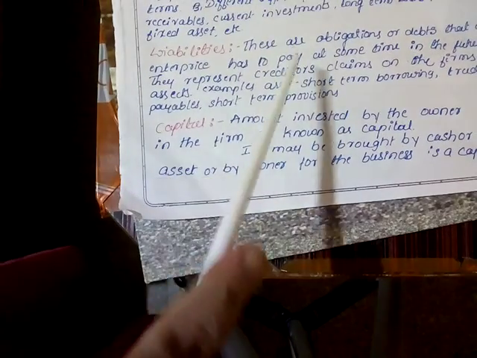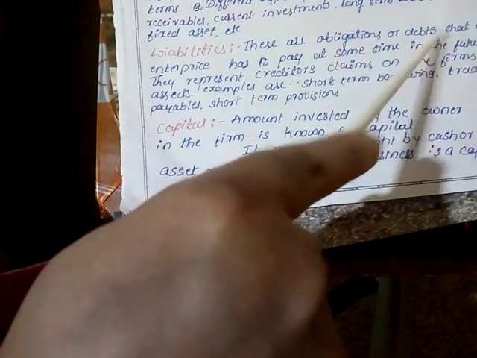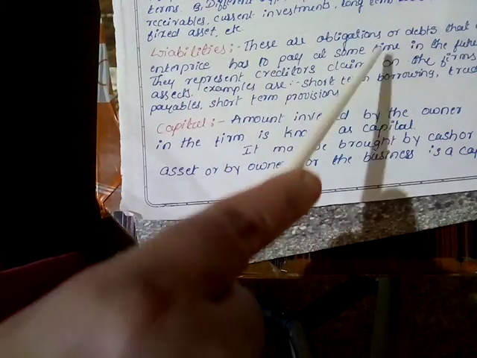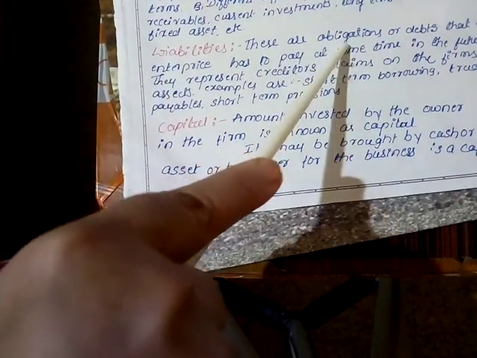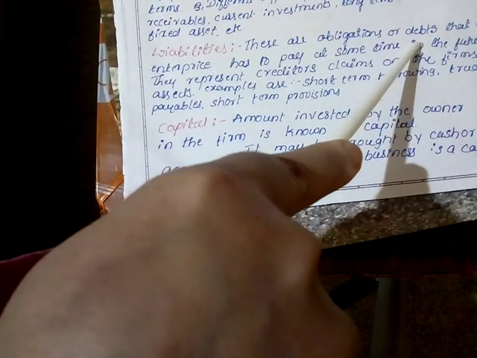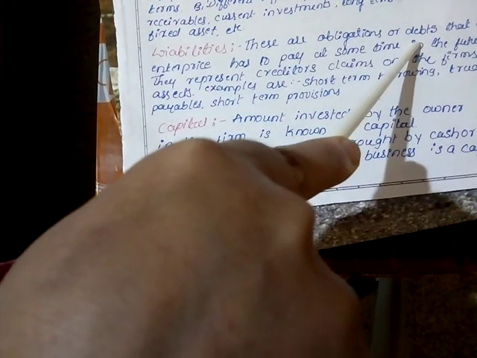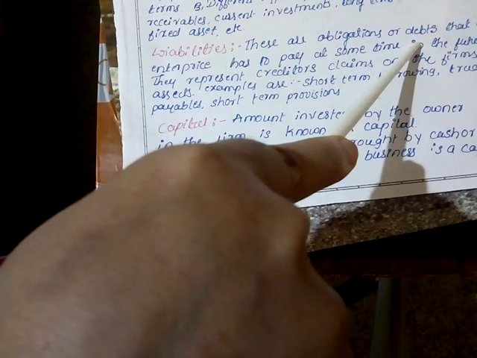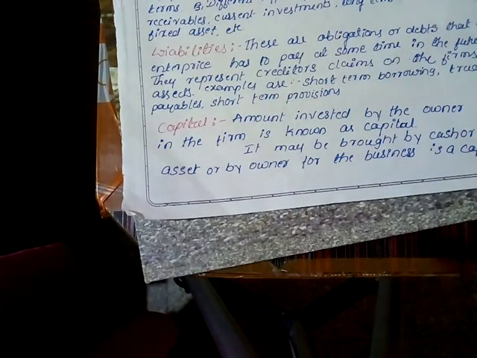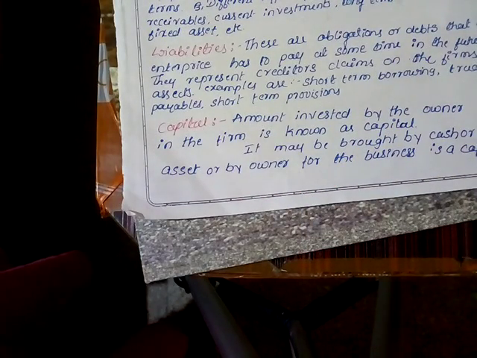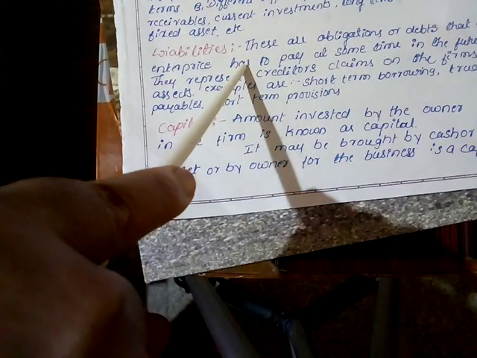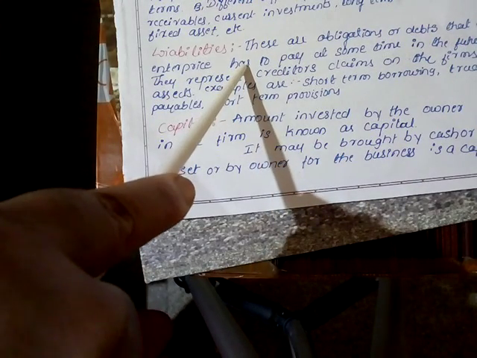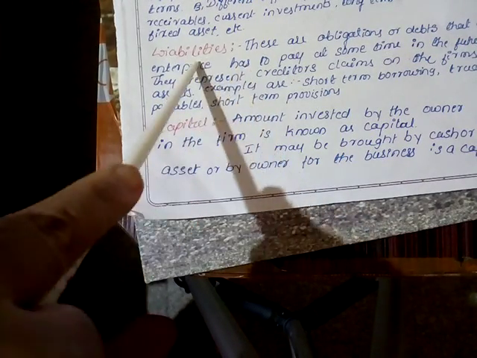These are obligations or trade debts that an enterprise has to pay at some time in the future. Liabilities are nothing but obligations or debts. A company may borrow some money, some amount of cash, from another enterprise or from a bank, and it is agreed to be paid in a certain period or in the future. That obligation is considered a liability.